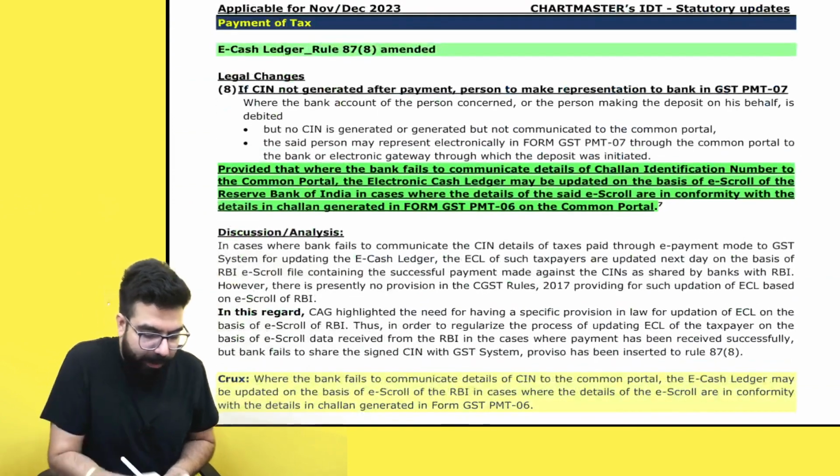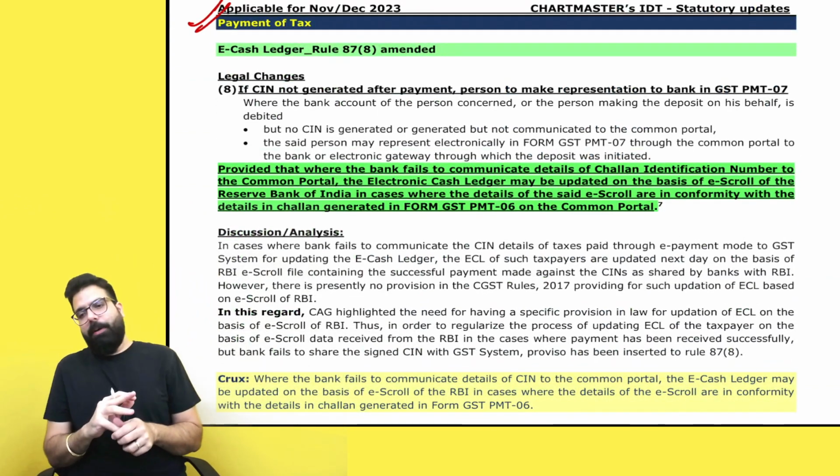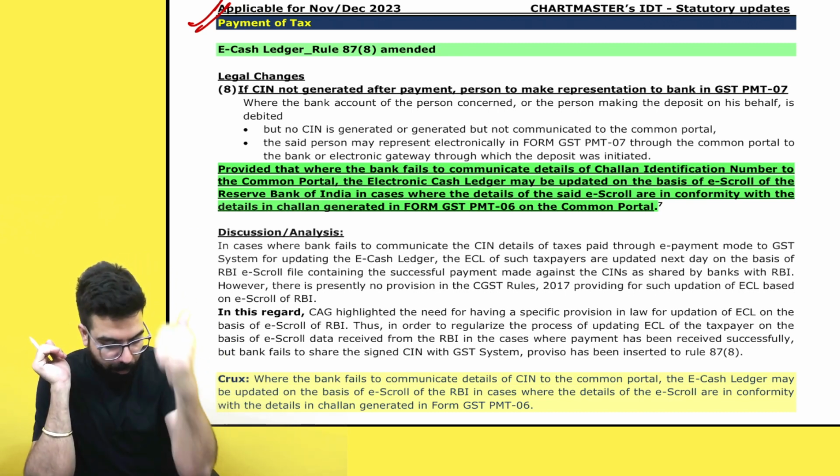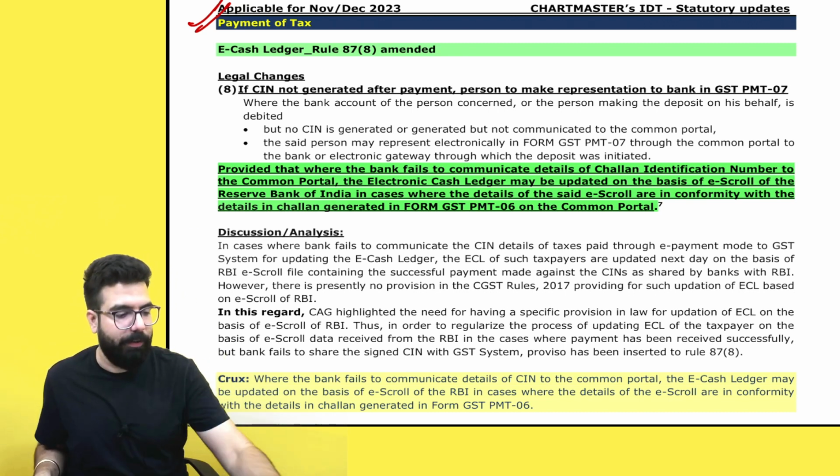Chalo, let's go ahead. Now, please come to the payment of tax chapter. Please come to the next amendment. Are we all 100% clear? Can we move to the next amendment? Payment of tax.